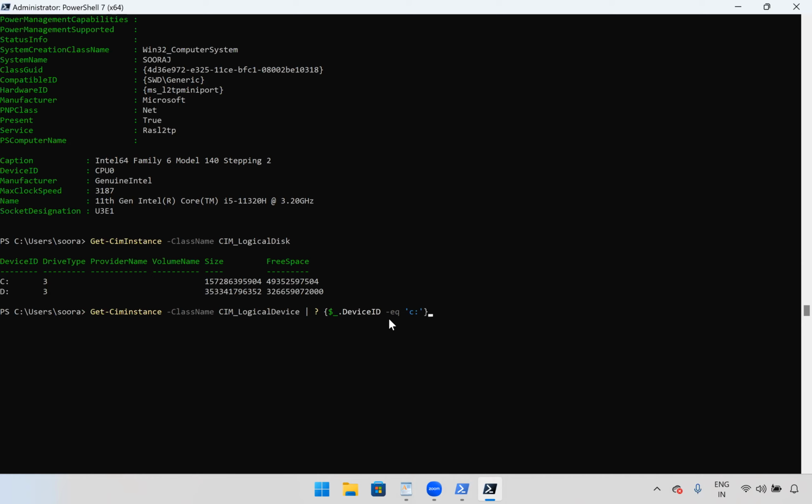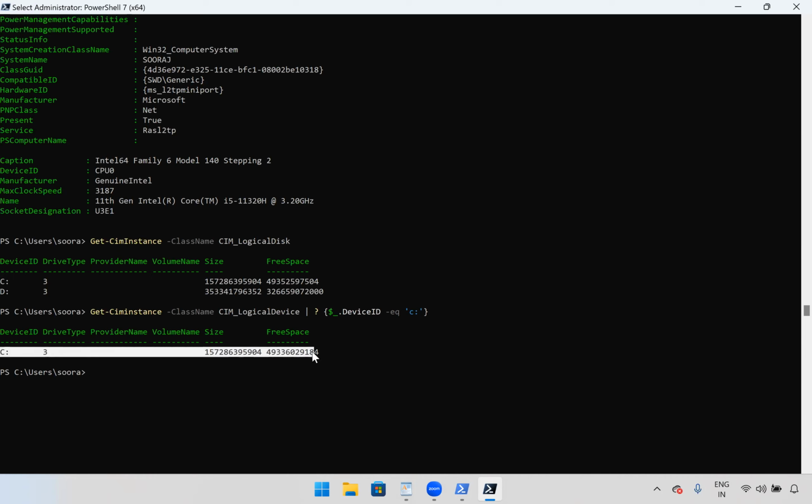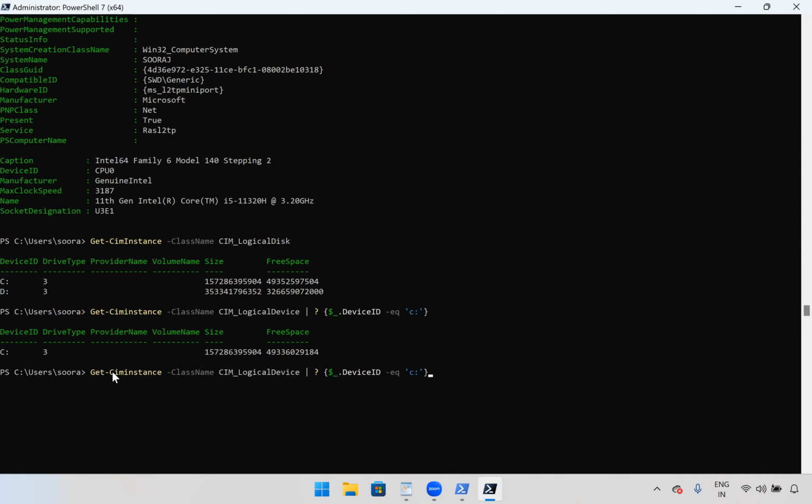Let me close the curly bracket. See, now this C drive alone is displayed here, right? C drive details alone are displayed here, right? So what we can do, we can group this complete commandlet and provide FreeSpace. Now we got the free space, right? So now it looks, it is showing in KB, right?